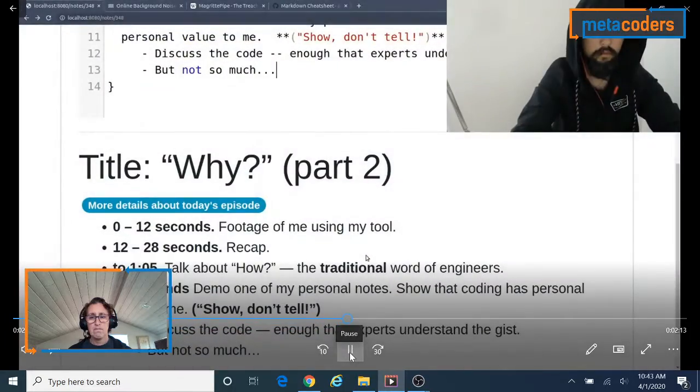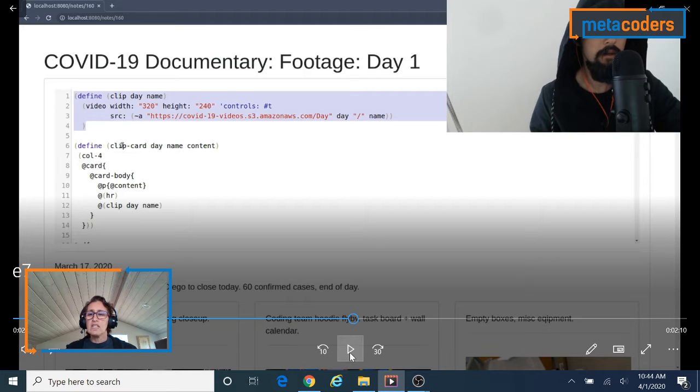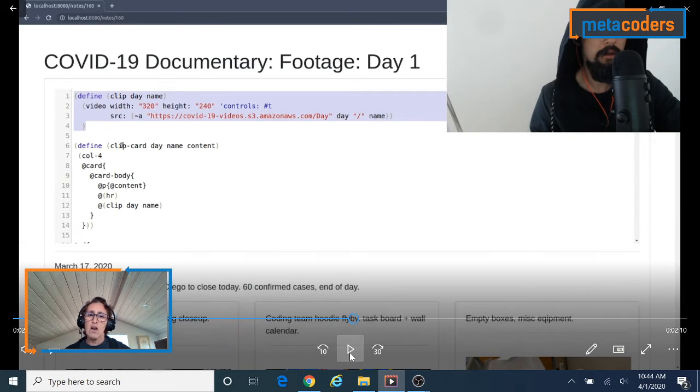All right, so Steven says every time he writes code, there's a reason that he's writing code. Why is he creating this code?